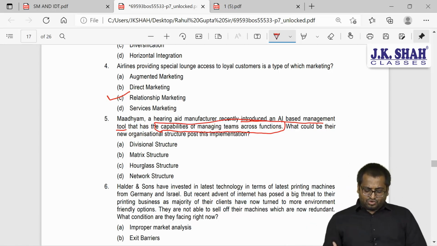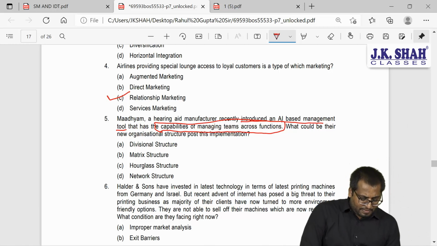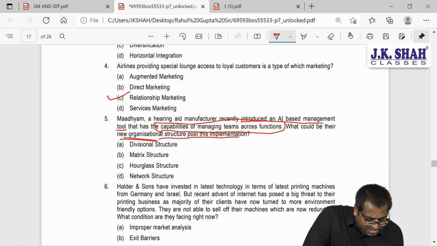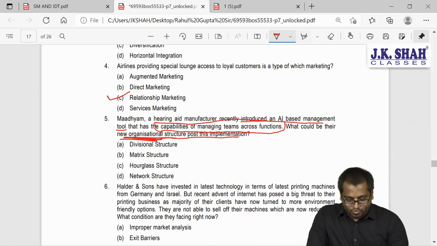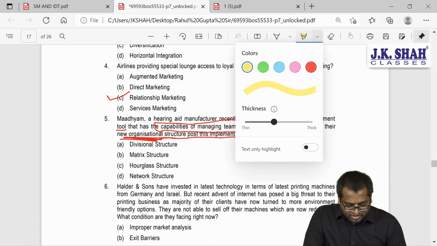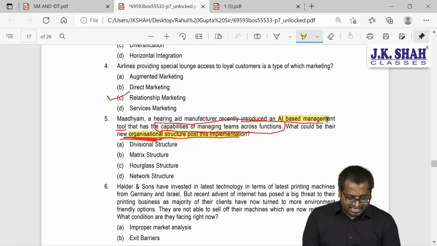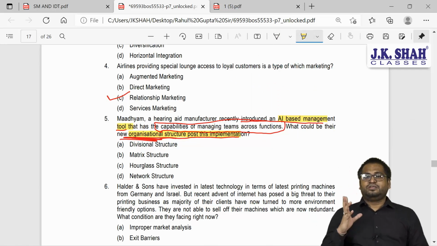What could be their new organizational structure post this implementation? So they are talking about the organization structure. So what will be the organizational structure after we implement this artificial intelligence based management tool?